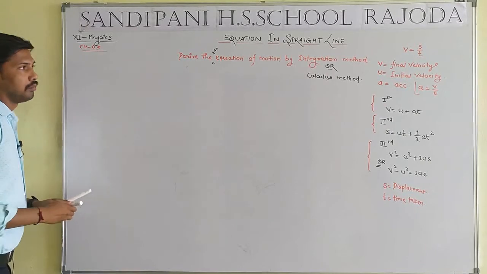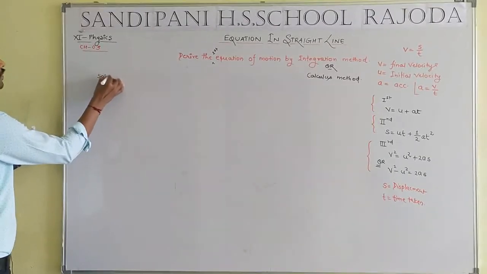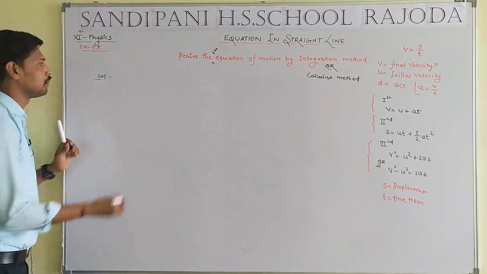Student, now time for solution. What is the first equation of motion?